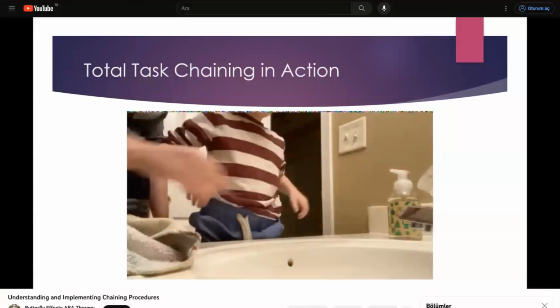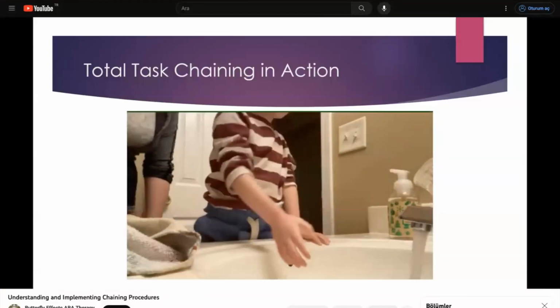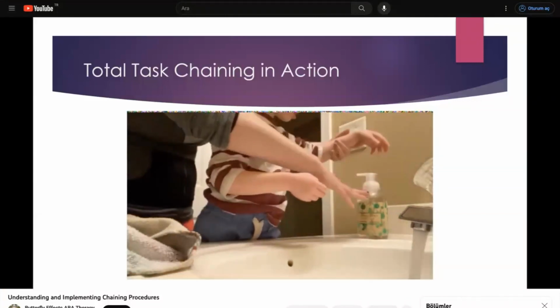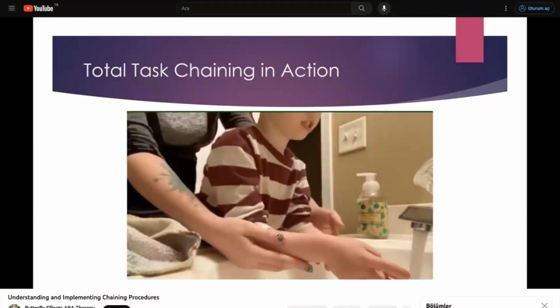So now we're seeing a total task chaining procedure with hand washing. We are using least to most prompting and prompting through each step of the behavior chain.